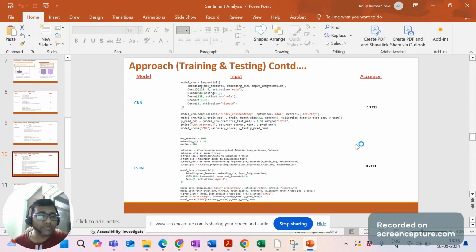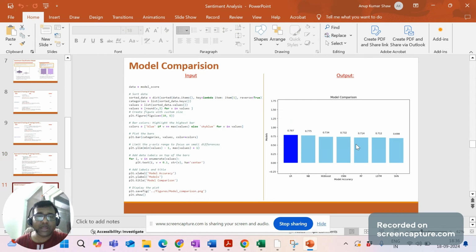But yeah, 80% accuracy if we go with. So here we have tried to just build a Python program which will show you the results in one view. Here you can see my logistic regression is topmost, followed by Naive Bayes, CNN, RF, LSTM, random forest, LSTM, SVM. Right, here my topmost is LR and NB. So based on this